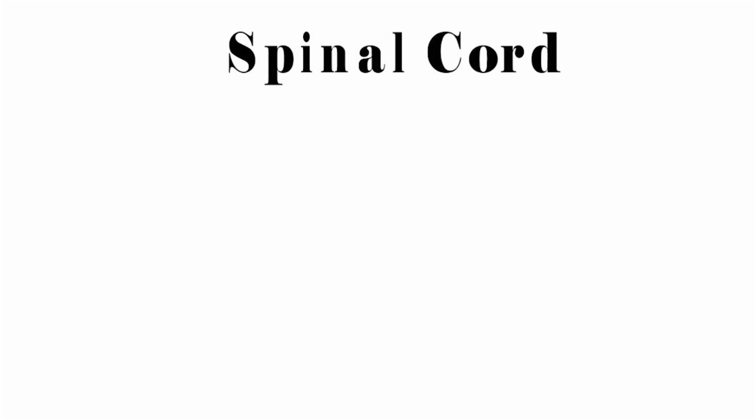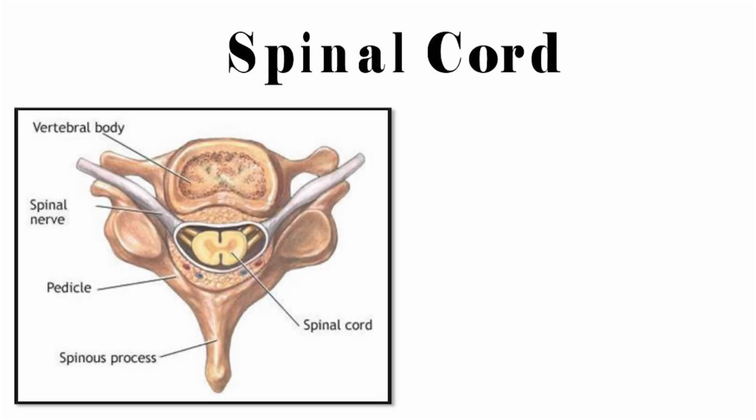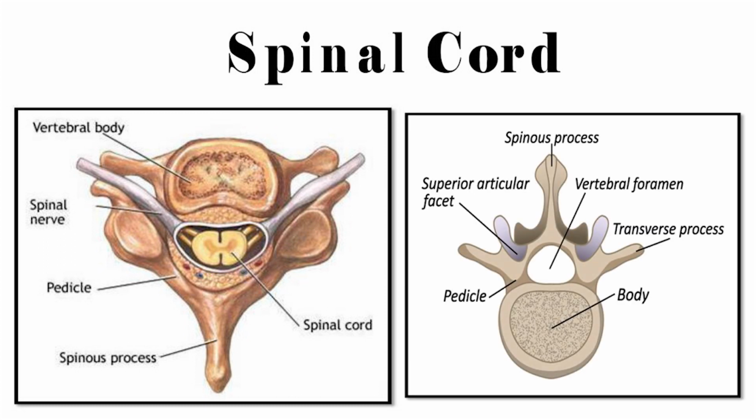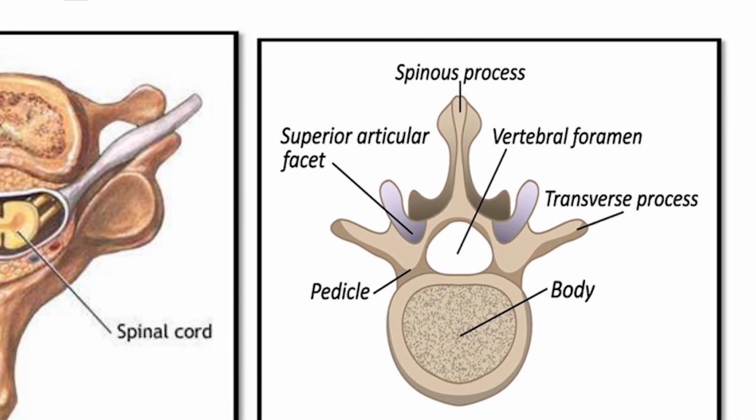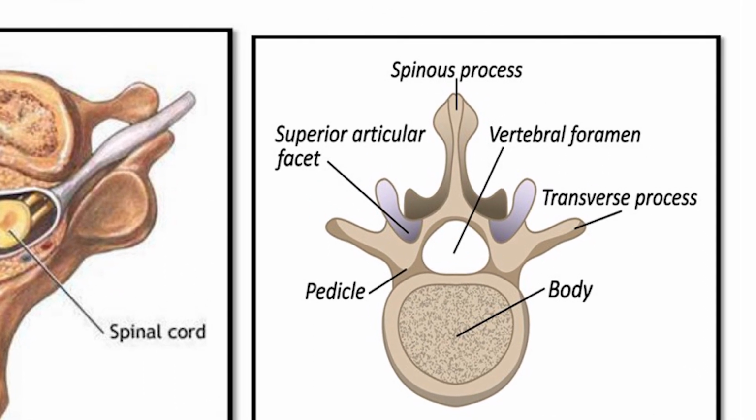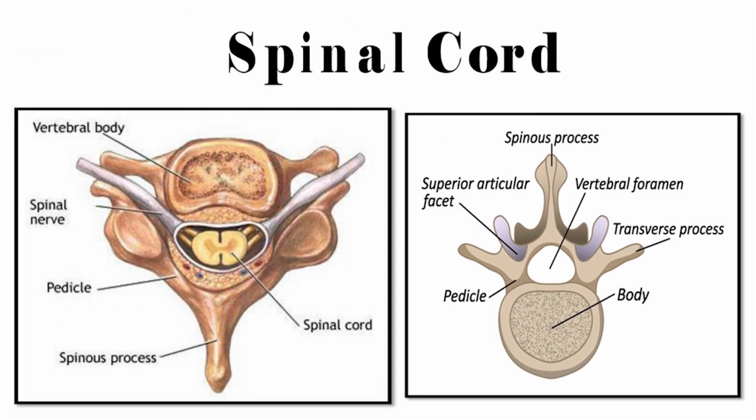What is the location of the spinal cord? The spinal cord lies in the neural canal of the vertebral column. This is the figure of one vertebra. There are 33 vertebrae in human body. See at the center there is an opening. This is called vertebral foramen. So vertebral foramen of each of the vertebra that joins to form an area which is known as neural canal. So through the neural canal passes the spinal cord.